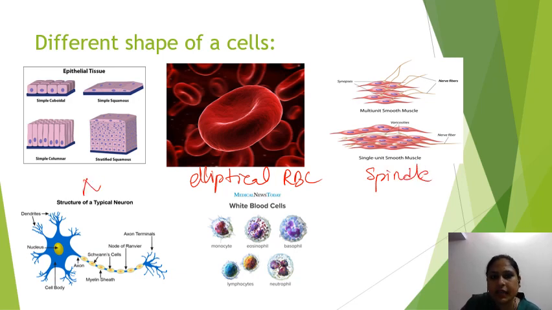There is a network-like shape, and there are irregular shape cells. So the shape of the cell varies according to its function. That we will discuss in the tissue chapter.